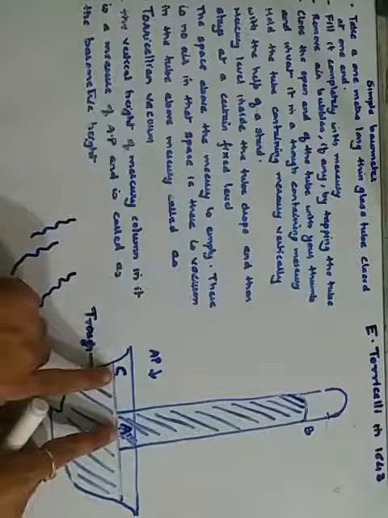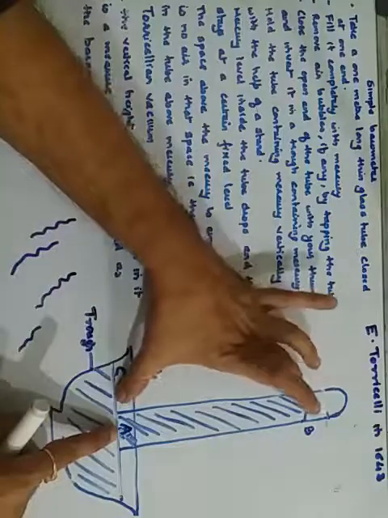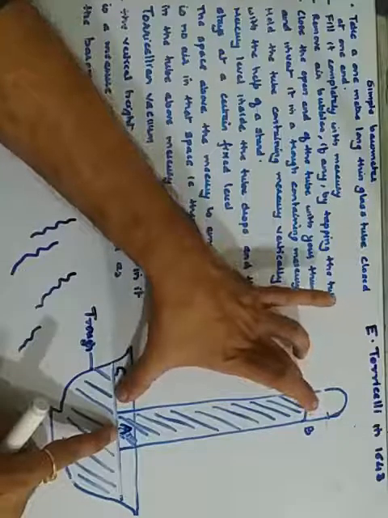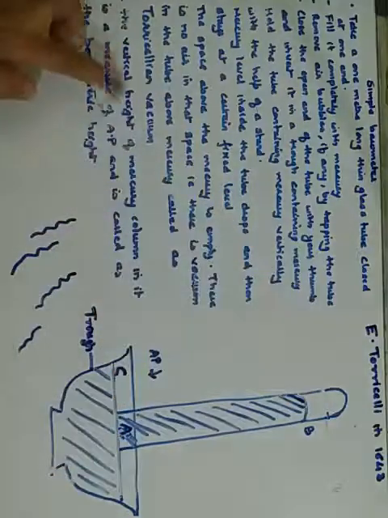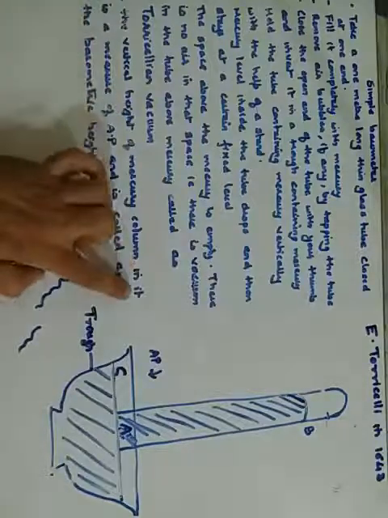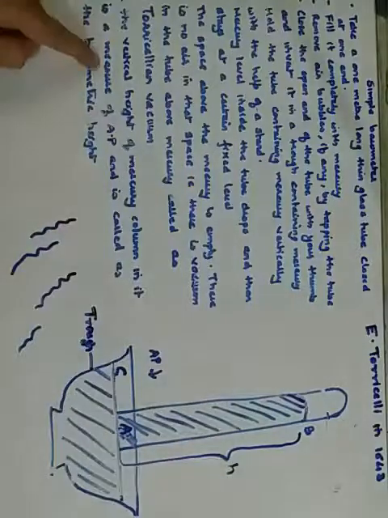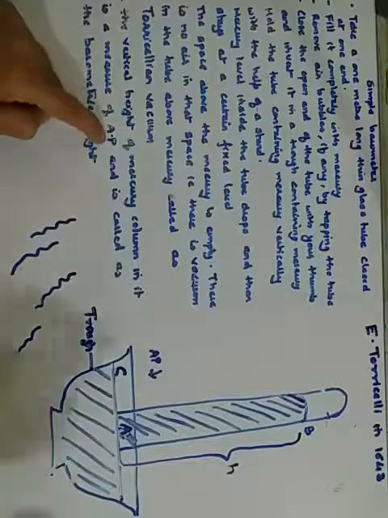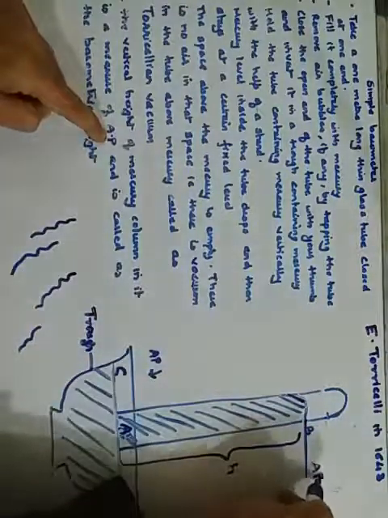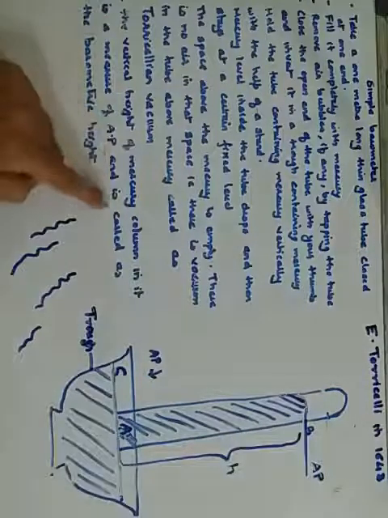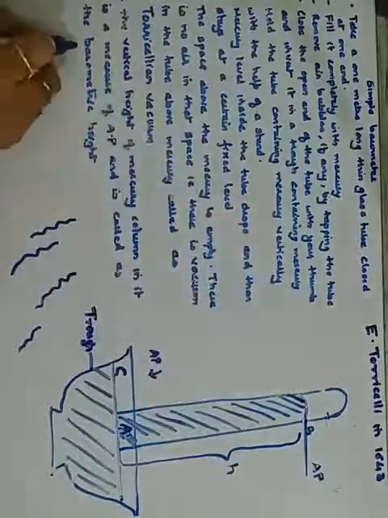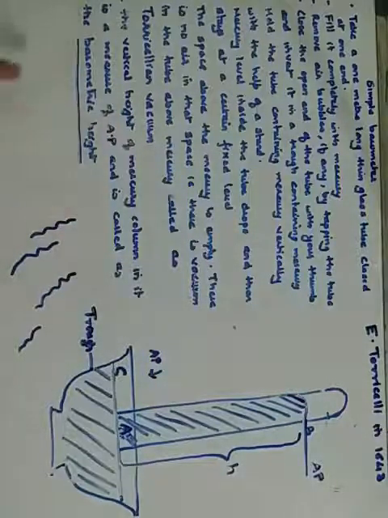So when the pressure at point A and point C becomes equal, the height becomes fixed, a constant height. This fixed vertical height of the mercury column is the actual measurement of the atmospheric pressure. This level will tell you what the atmospheric pressure is, and therefore it is called the barometric height. This much height is called your barometric height. Understood?